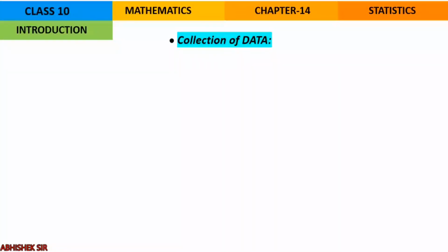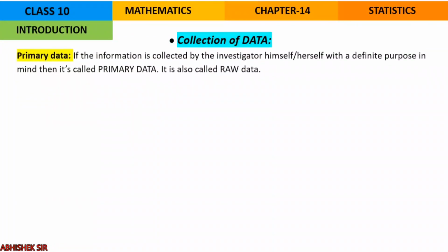Now, moving on to the first part, which was collection of data. Let us see some terms related to collection of data. For example, primary data. If the information is collected by the investigator himself or herself, with a definite purpose in mind, then it is called primary data. Sometimes it is also called raw data. Let us take an example. If you go to find out the number of trees in the school campus, you will be going and counting them yourself, right? So this is primary data.